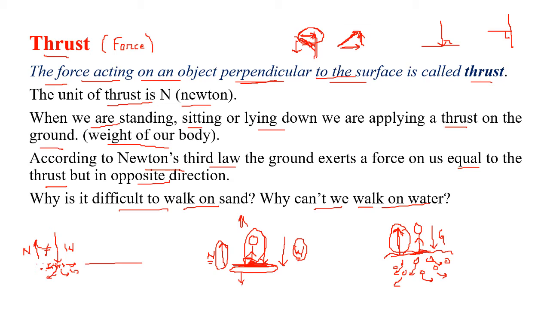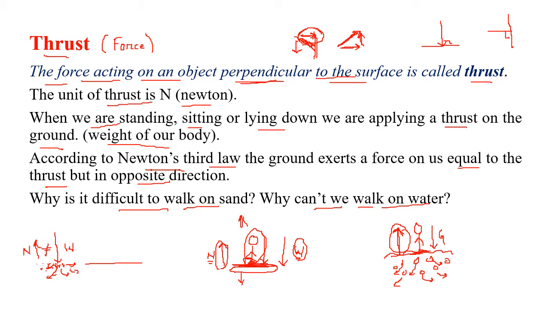So when you are walking on a seashore, you will see that when you walk on the sand, the force pushes the sand away. So the force coming back is not equal, and that is why it is difficult to walk on sand. So this is the only idea I am giving you of how gravity plays a role here.